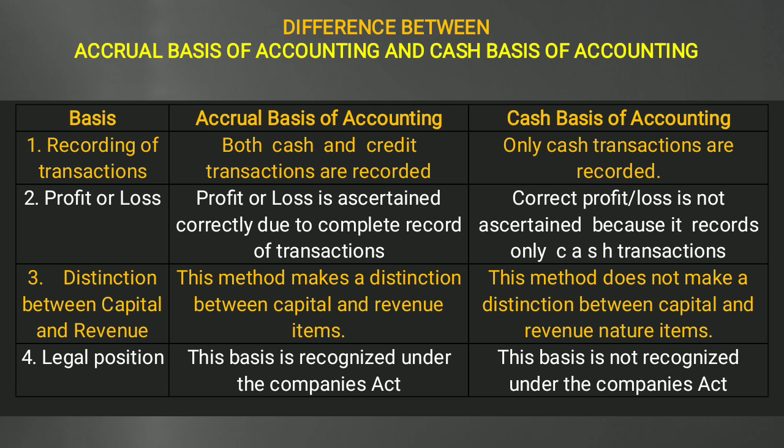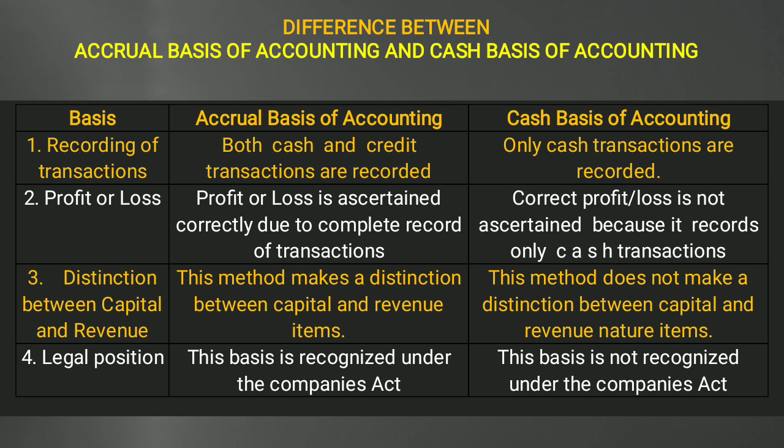Then next, capital and revenues. In the accrual basis of accounting we divide capital and revenue items. Capital is related to assets, and revenue is normal business income or expenses.